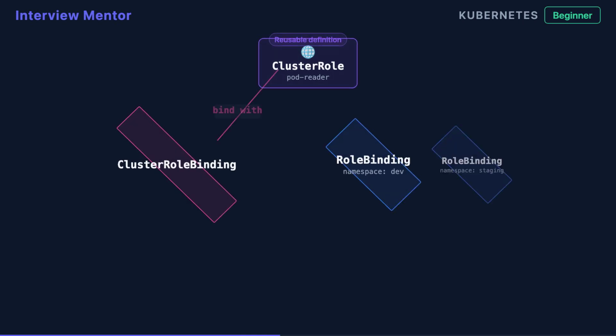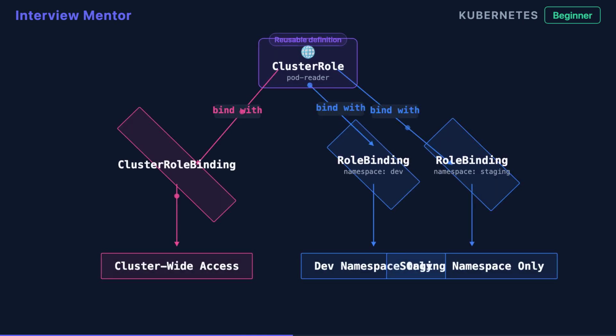Here's where it gets interesting. Cluster role has unique binding flexibility. You can bind it with a cluster role binding for cluster-wide access, or bind it with a regular role binding to limit it to a specific namespace. This makes cluster role reusable across multiple namespaces without duplicating definitions.